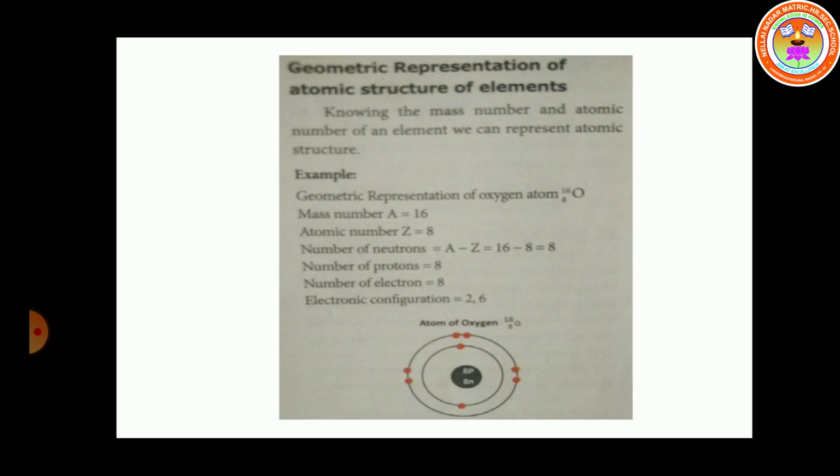Mass number minus atomic number, 16 minus 8, we get 8. In the nucleus you should mention 8p and 8n, where p means proton and n means neutron. And 8 electrons are revolving around the nucleus. So this is the geometric representation of the oxygen atom.